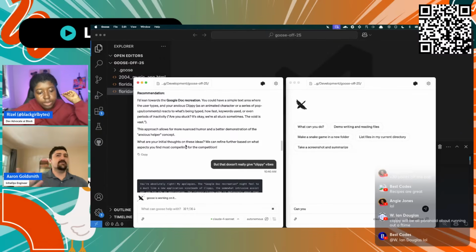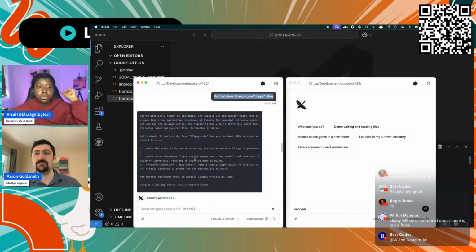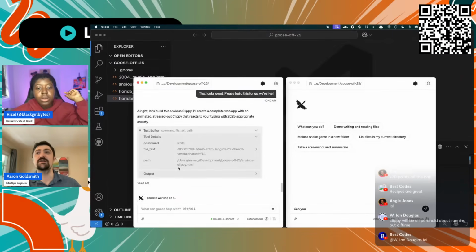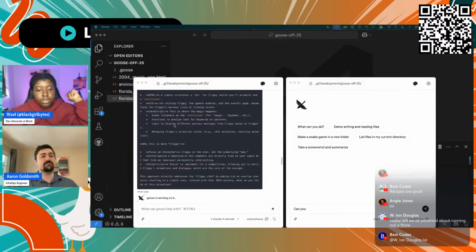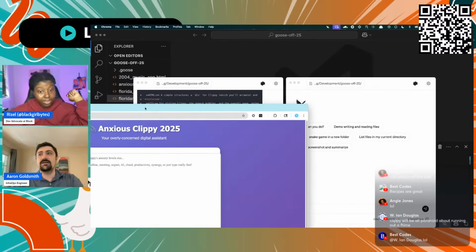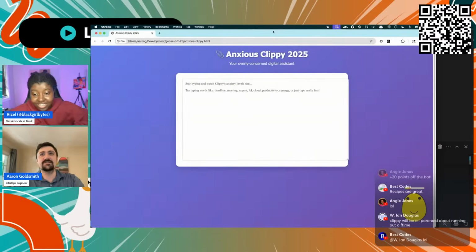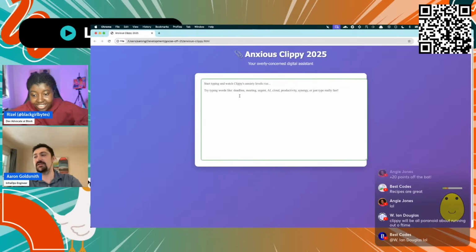Maybe I just needed to say what I was looking for more clearly, but in any case, I was saying this doesn't give me the Clippy vibes. Clippy should be short, snappy, and kind of giving you tips and hints along the way. So I am going to make an assumption that it understood that it wasn't Clippy enough, and so it should do something new.